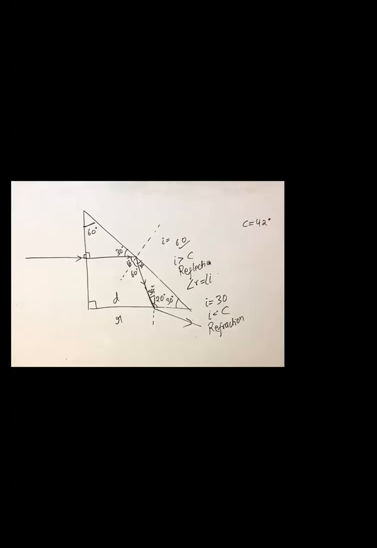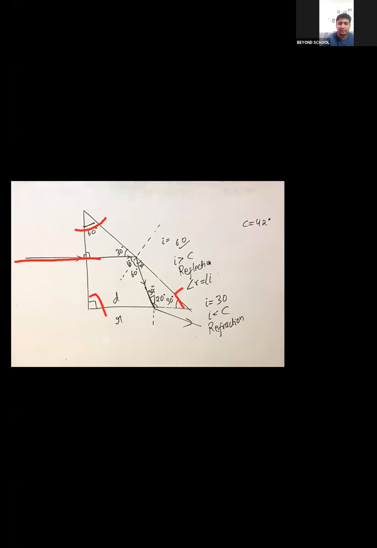Let's move to the next example. This is the application like you have in your periscopes. You have 60 degree here, 90 degree here, 30 degree here.